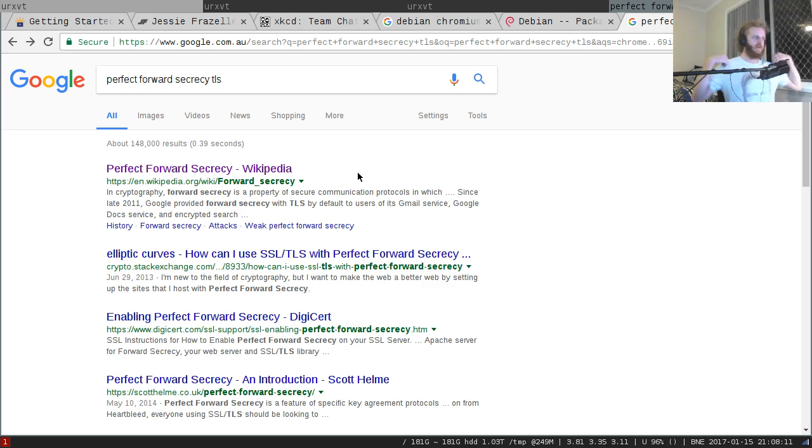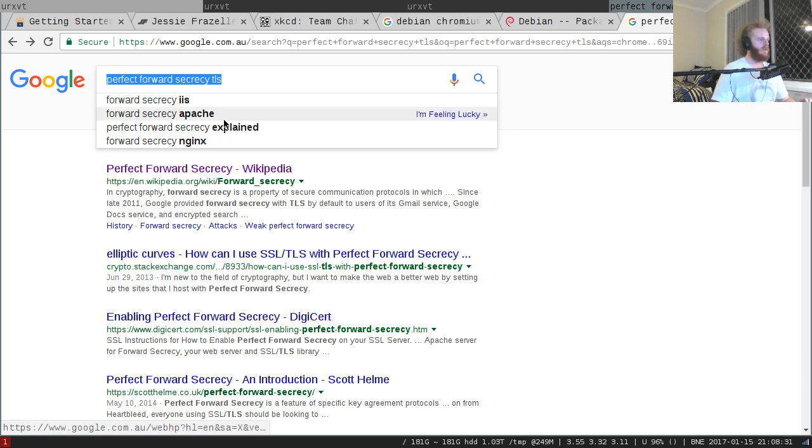Because under perfect forward secrecy, the way in which the client and the server establish that random key, the key cannot be deduced by a man in the middle, even if the man in the middle knows the server's private key, using big prime numbers and math, and using something called Diffie-Hellman.